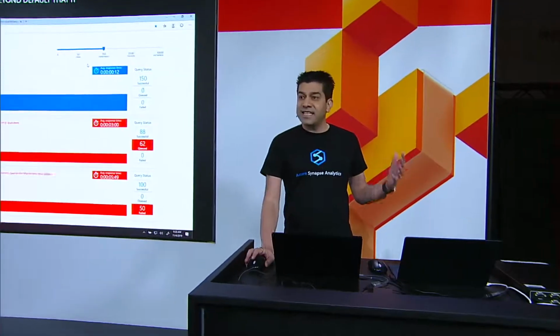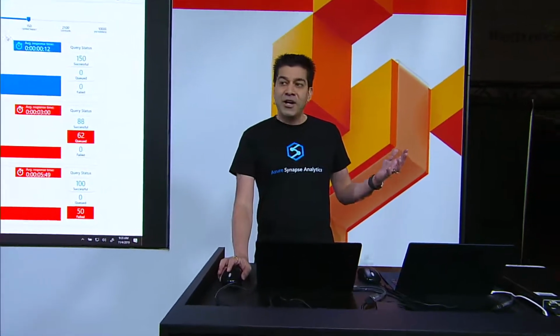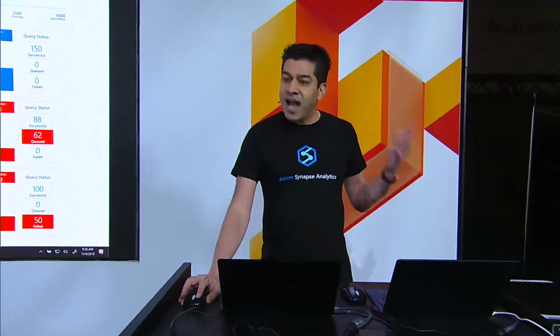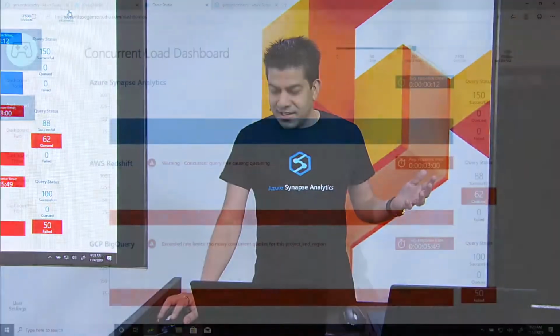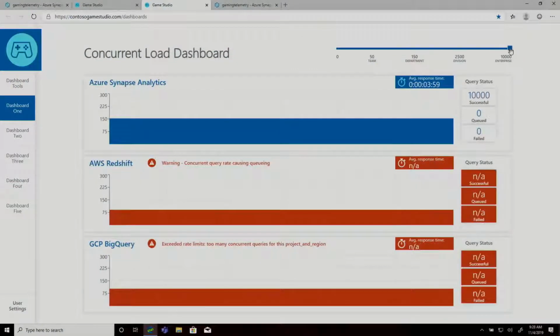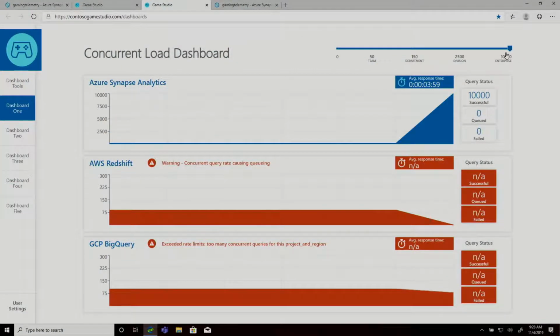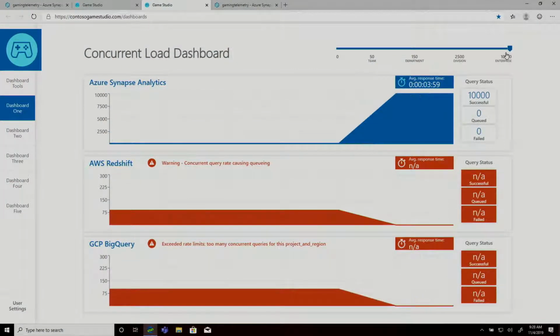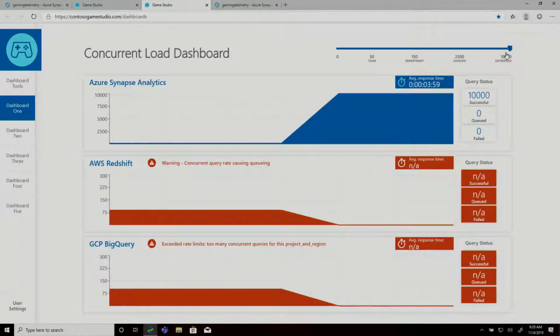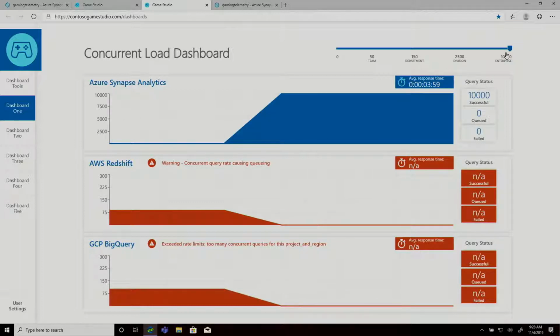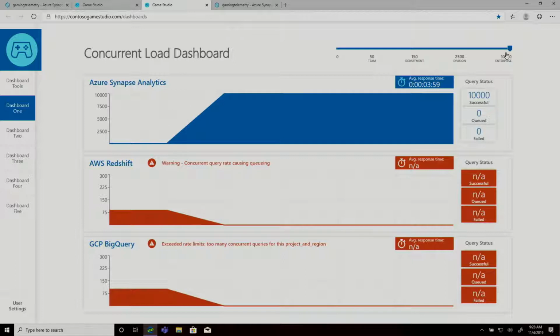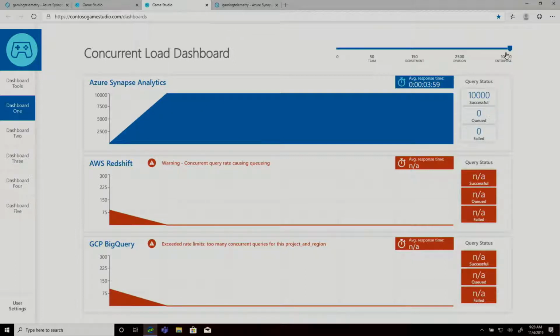How about raising the stakes to true enterprise scale? Do you think Synapse can handle 10,000 concurrent queries? Let's try it out. Well, as I can see on stage, Synapse is easily able to handle 10,000 concurrent users. What you're seeing on the screen is it's working flawlessly with 10,000 concurrent queries operating on the system.